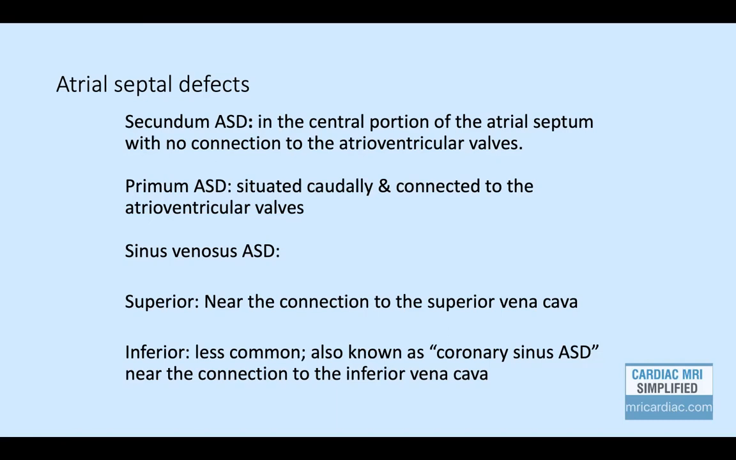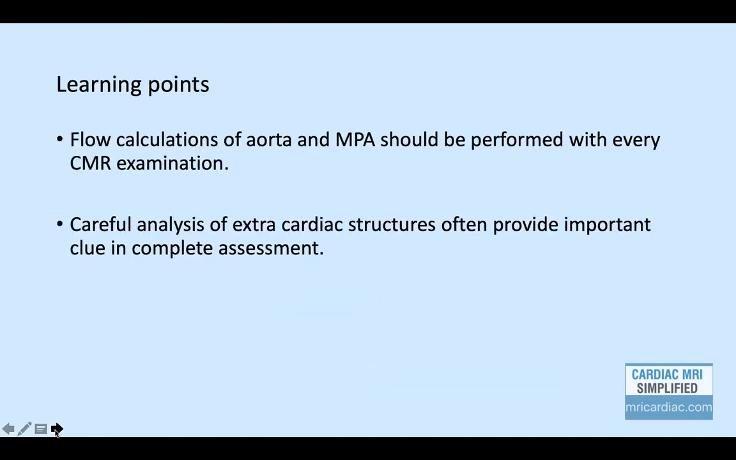Sinus venosus ASD, as we have seen in our case, could be either superior, near the connection of the superior vena cava, or inferior, also known as coronary sinus defect, near the connection of the inferior vena cava. So learning points from this case are that flow calculation of aorta and MPA should be performed with every cardiac MR examination. Look for extracardiac structures, all pulmonary veins, because they also provide an important clue in complete assessment.